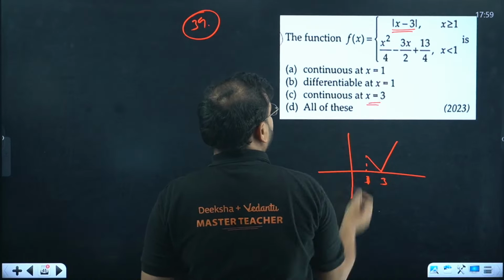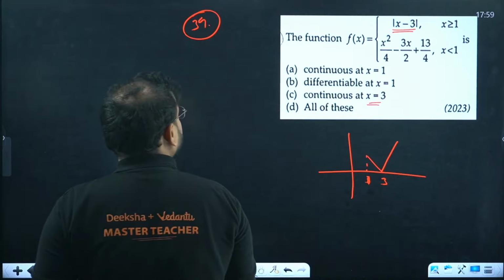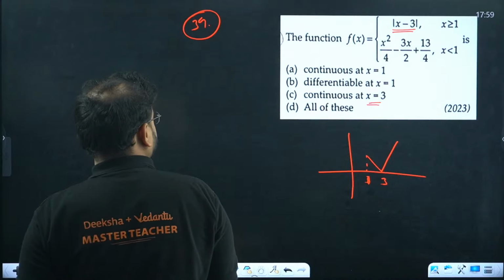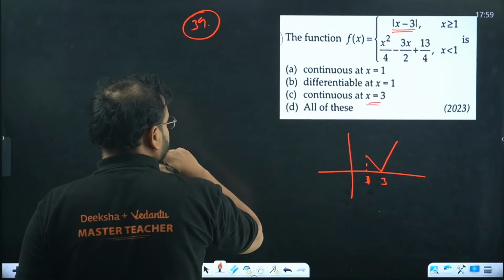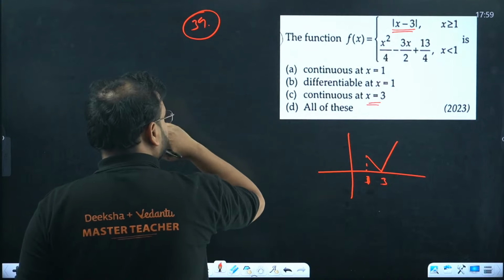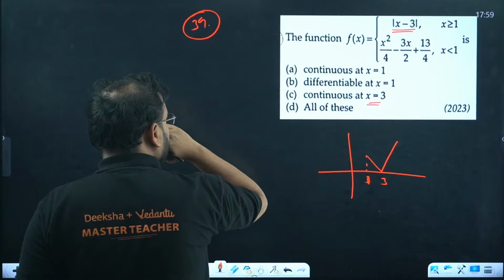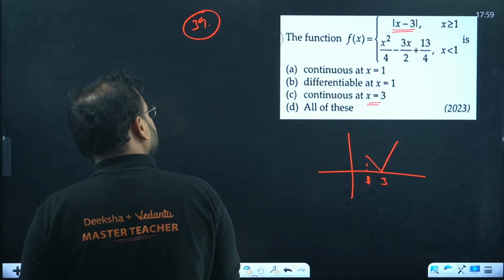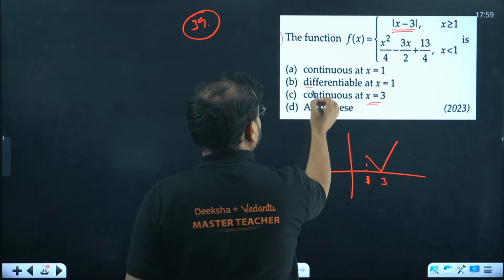Check here. If you find the derivative from the function x more than 1, differentiable at 1, continuous at 1, of course. Let's find this out. Let's use this condition first.